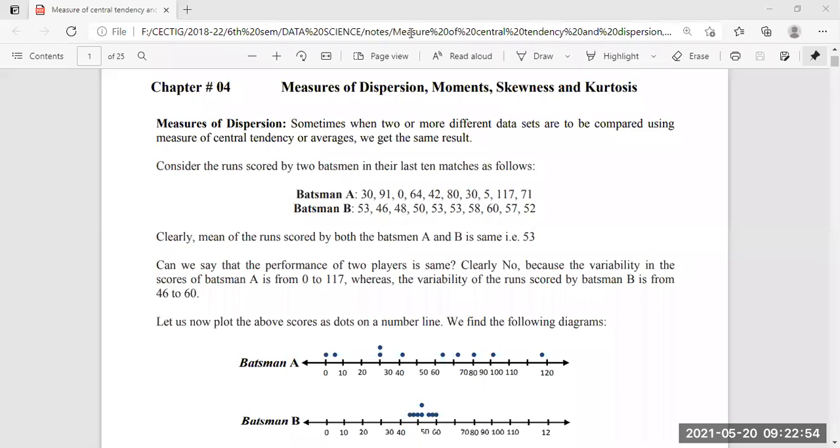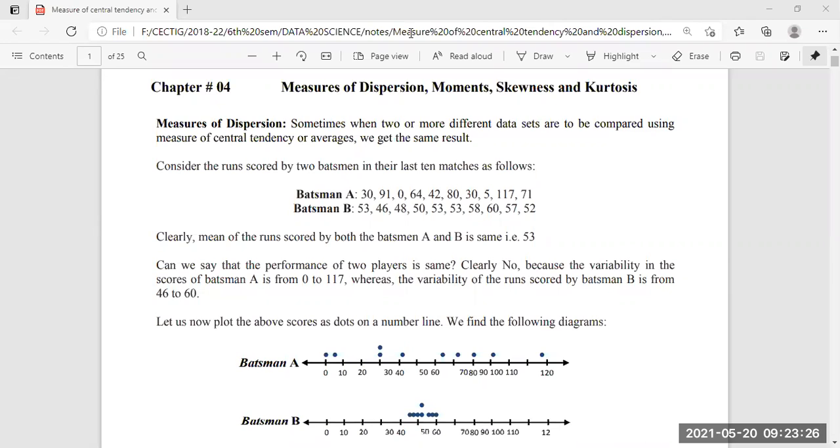So what is this measure of dispersion actually? Here, an example is given that sometimes when two or more different data sets are compared using some central tendency or some average, we will get the same result.